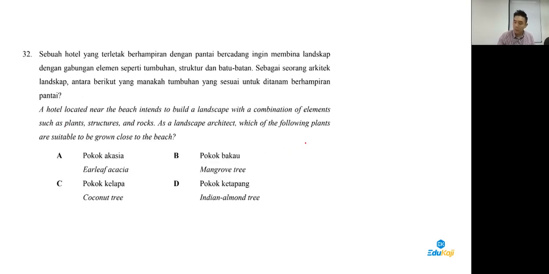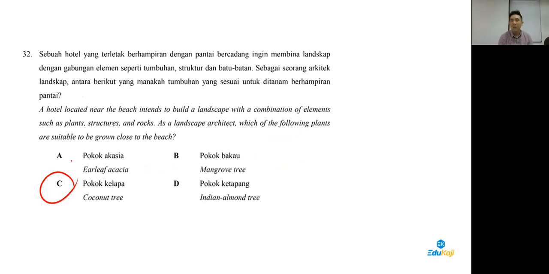31A. Okay, 31A. Then for question 32, which of the following should be planted near the beach? Obviously, coconut trees. 32 answer is C. That's why if you are near the seaside or at the beach,